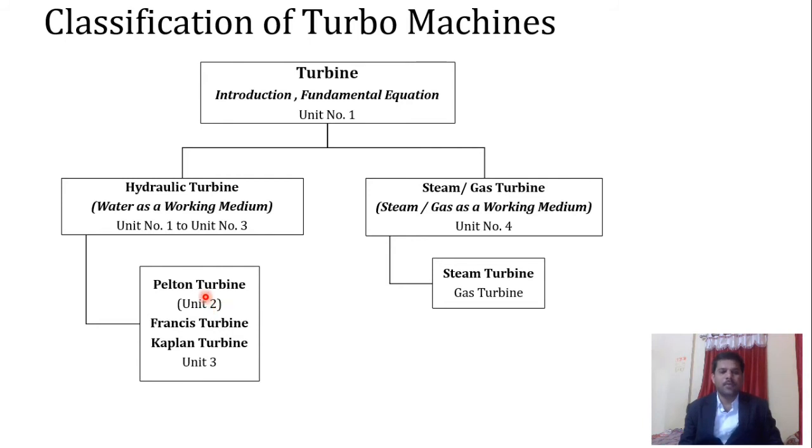In the second unit we are going to see a kind of turbine called the Pelton turbine. This is a kind of impulse turbine. In unit number 3 we are going to see Francis turbine and Kaplan turbine, which are what we call reaction turbines. Unit number 4 is dedicated to the steam turbines.